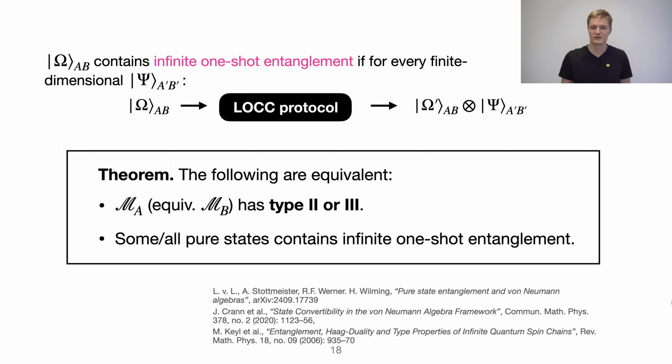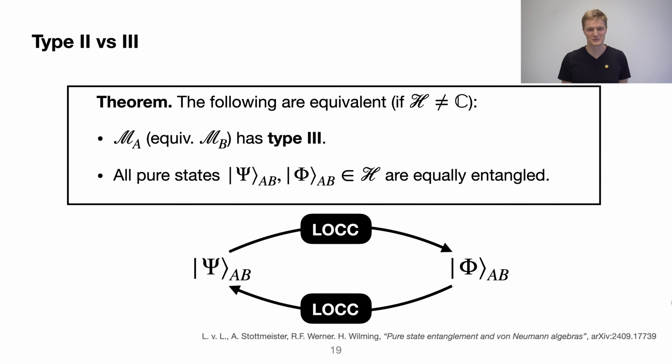But now we want to distinguish types 2 and 3, and this is done by the following. Type 3 corresponds precisely to the case where LOCC trivializes. So all pure states psi and phi are equally entangled, in the sense that for an arbitrarily small error epsilon, I can go from psi to phi with LOCC and vice versa.